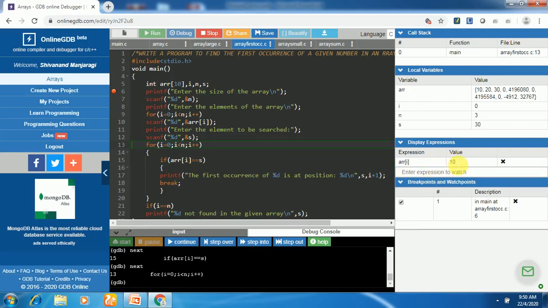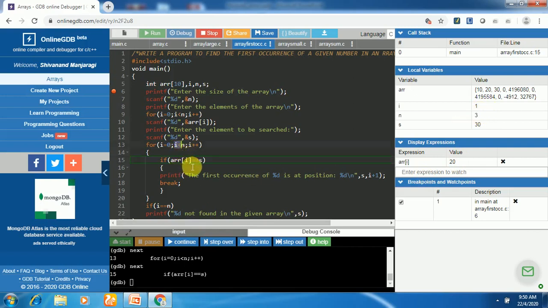Array of I is 10, 10 is not equal to key, that is 30. So this condition is false here. So it has gone to next iteration. If we increment I by 1, I became 1 now. 1 is less than 3. Condition is true.